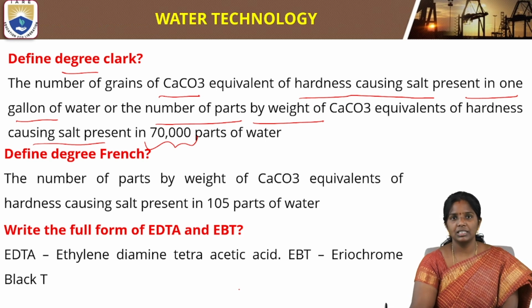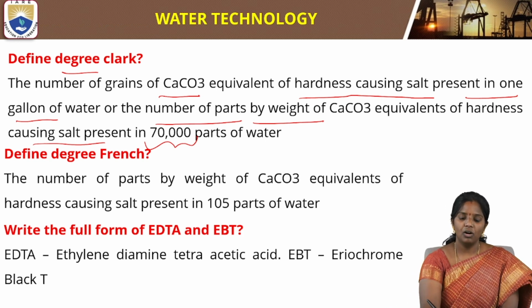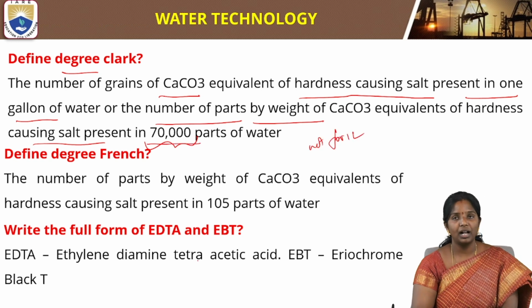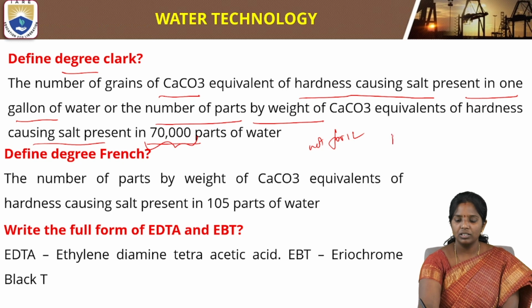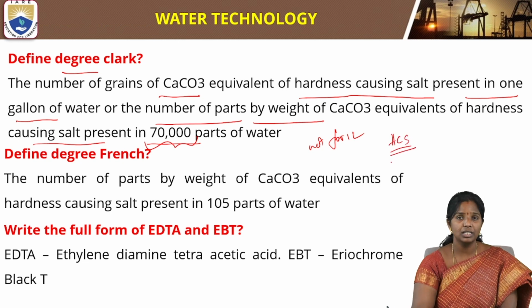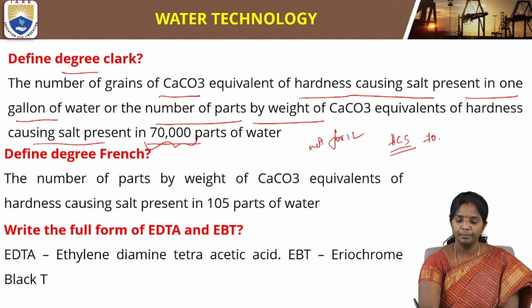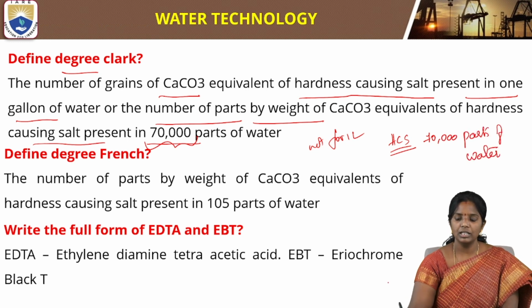So degree Clerk is not expressed for a liter. It is for 70,000 parts of water. So the weight of calcium carbonate equivalents of hardness causing salts in 70,000 parts of that water sample is expressed in the form of degree Clerk.